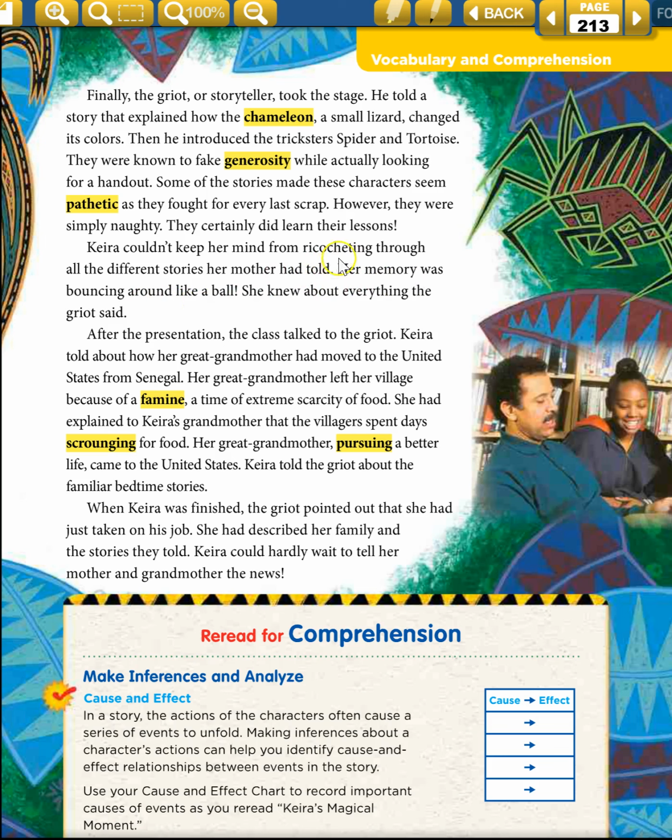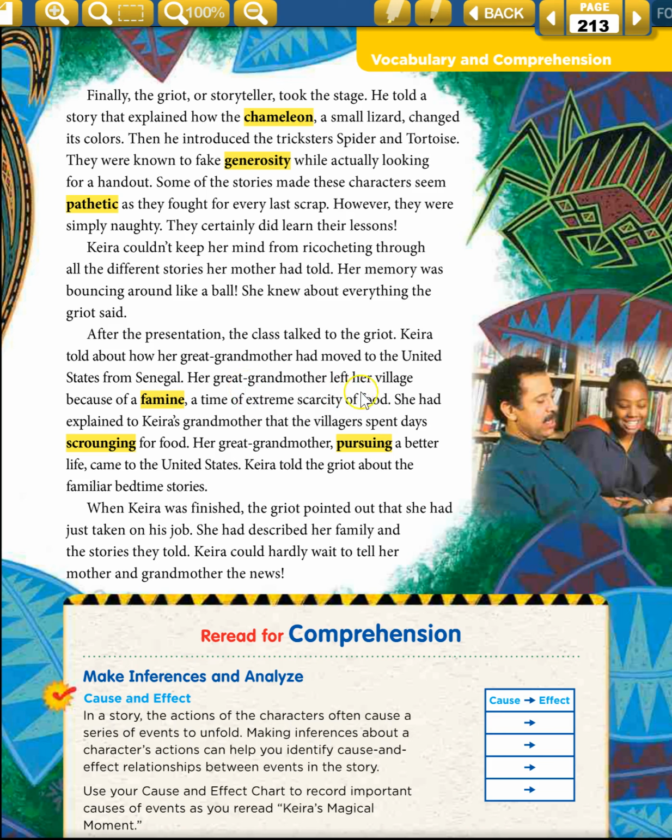So now we can see ricocheting here, a word maybe we haven't heard or seen before. And then it's comparing it to bouncing around like a ball, and that's what ricocheting means. It means it's bouncing off something. She knew about everything the griot said. After the presentation, the class talked to the griot. Keira told about how her great-grandmother had moved to the United States from Senegal.